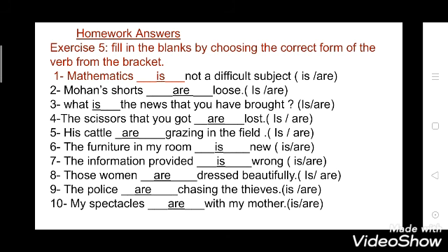Now see the 10th one. My spectacles are with my mother. Here we are talking about spectacles, means glasses. So they are in plural form. Here are will be used.